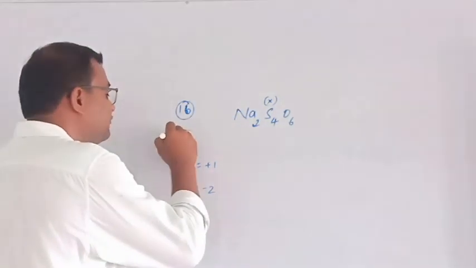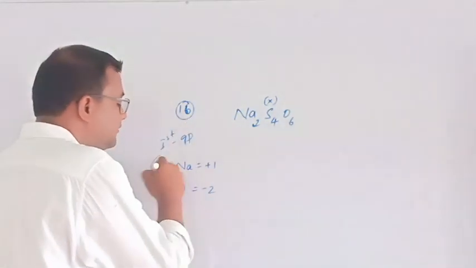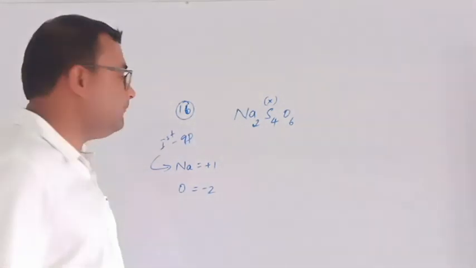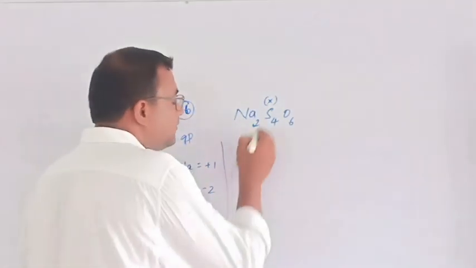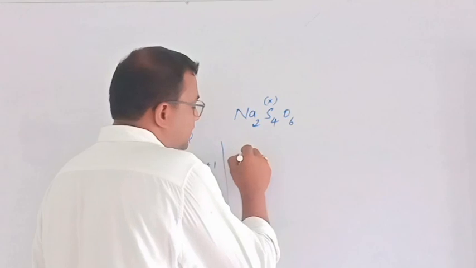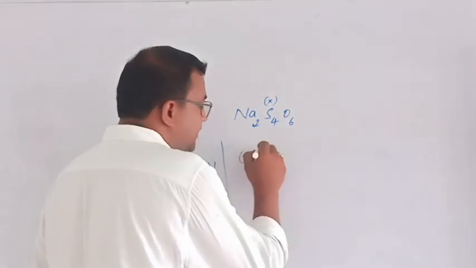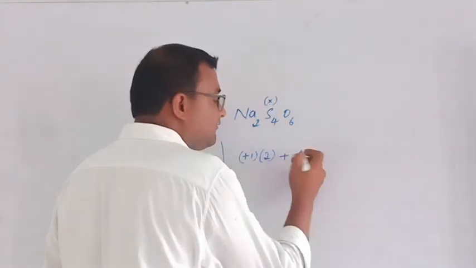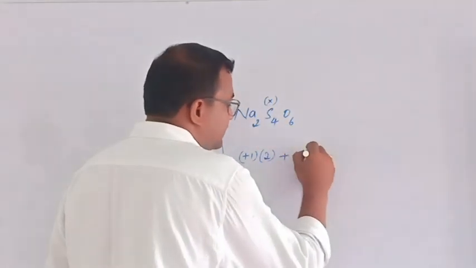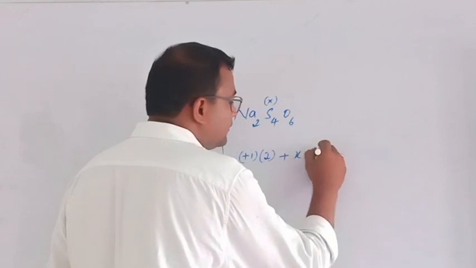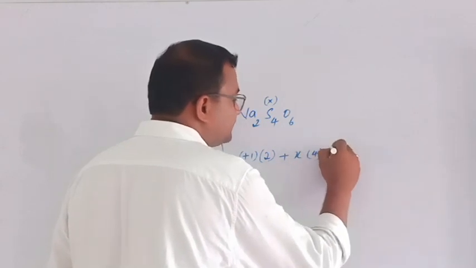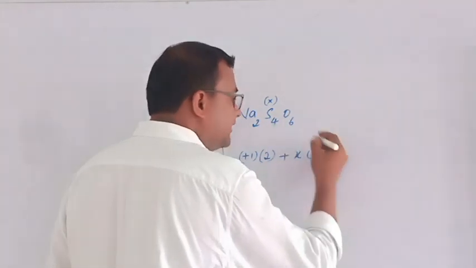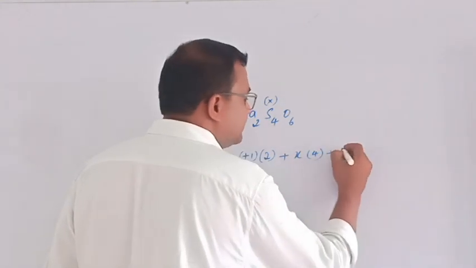It is first group element, so its charge is +1. Then we will calculate now sodium: +1 charge into number of sodium is 2, plus charge of sulfur is X, number of sulfurs are 2, minus. Or you can write directly, or else you can calculate in this way.